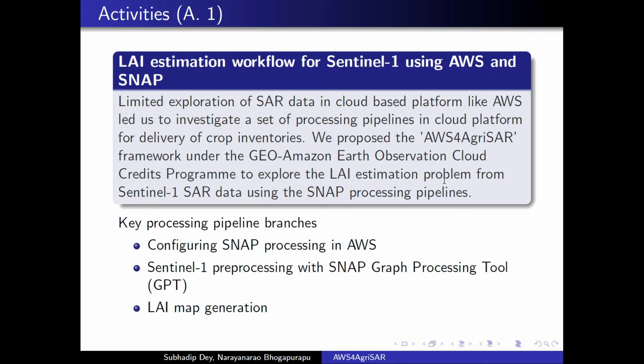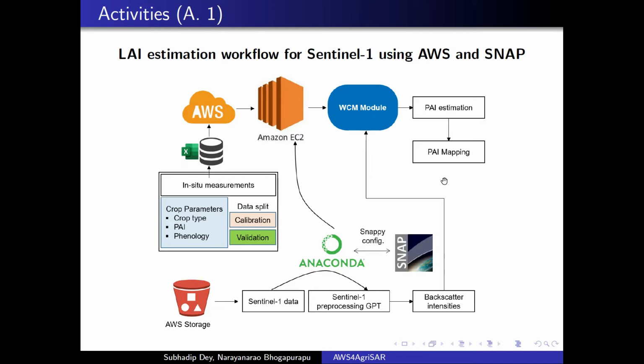The key processing blocks of the processing pipeline are configuring the Snap processing in AWS, Sentinel-1 pre-processing with graph processing tool of Snap, and LAI map generation. The LAI estimation workflow for Sentinel-1 SAR data using AWS and Snap is as shown in the following flowchart. First, we import the in-situ measurements into Amazon's EC2 environment. Then we download the Sentinel-1 data. The second step is to pre-process the Sentinel-1 data and extract the backscatter intensities according to in-situ data. This is accomplished by our proposed Sentinel-1 pre-processing chain.